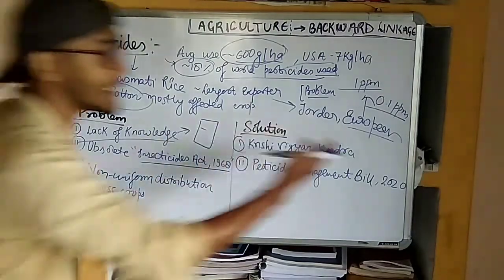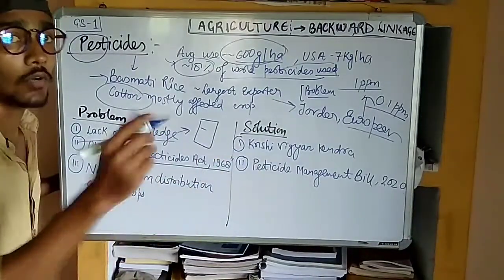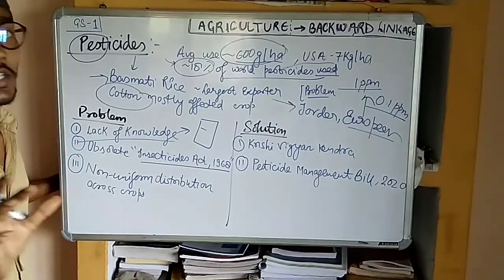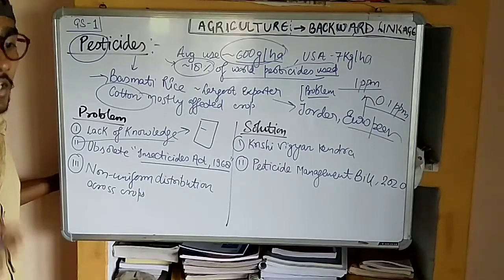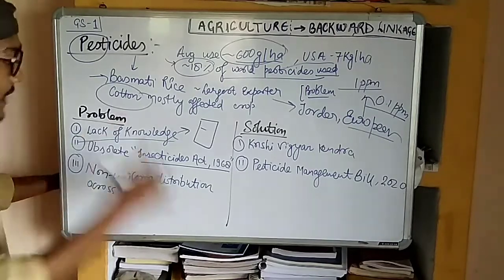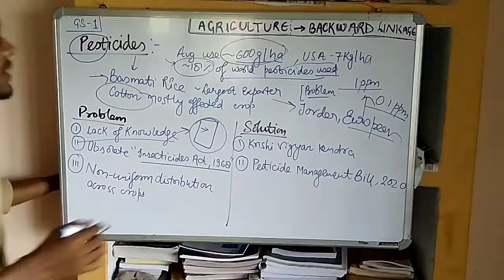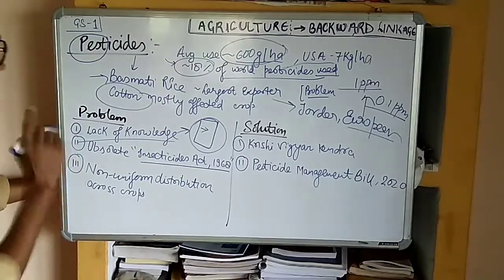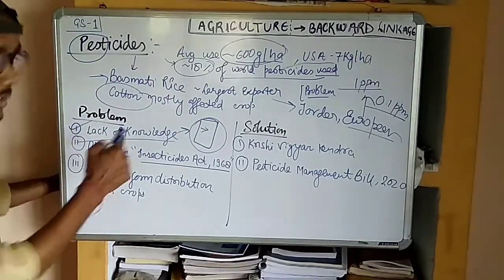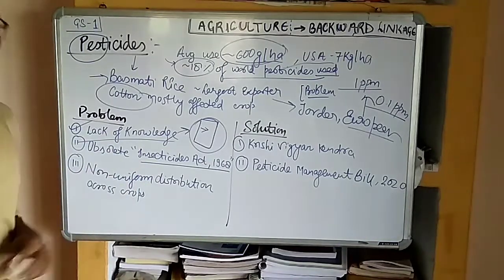We find that in the European Union countries, they have clearly written the duration, after 2 days or 3 days, or how much they have to spread, 500 grams or how many milliliters, in their field. But the Indian company does not mention how much they have to spread. So the first concern is the lack of knowledge, because the farmers are not well aware of that. So they use a rampant quantity of the pesticide. This is the first one.